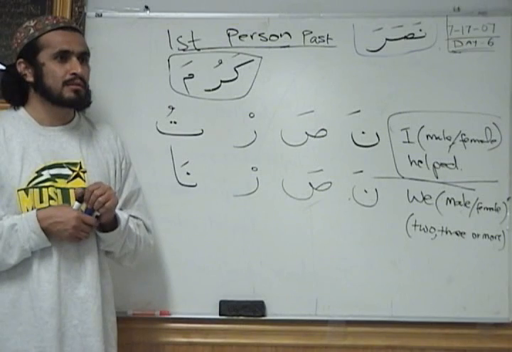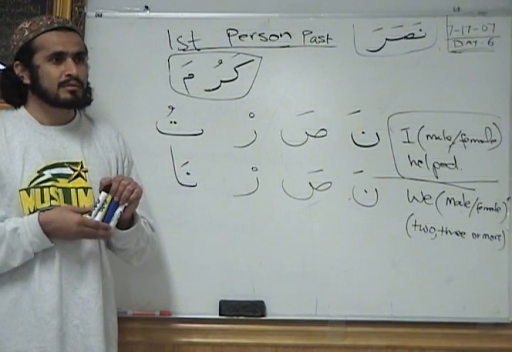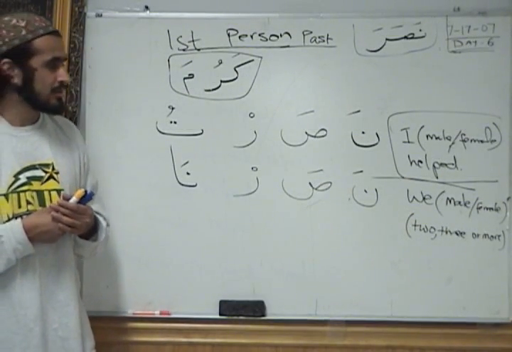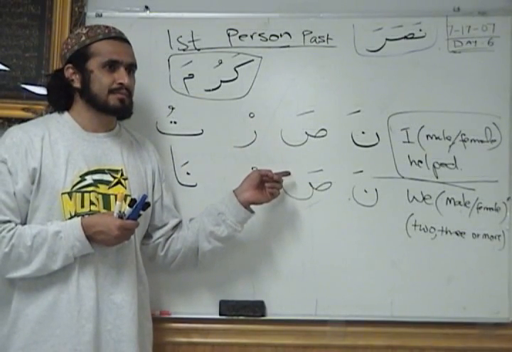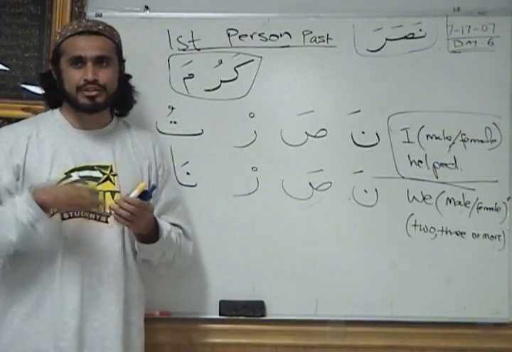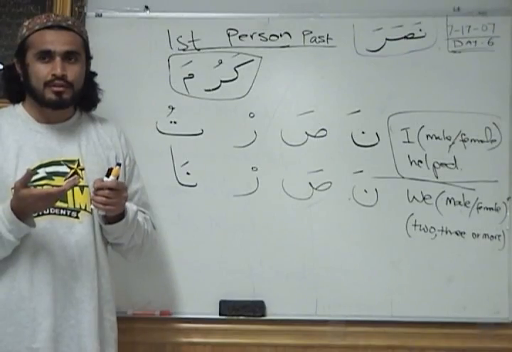Whatever the word will have, it will stay the same throughout the variation of the word. Based on what does this change? Based on the definition of the fi'l. The dictionary definition will tell you if it is nasara or nasira.